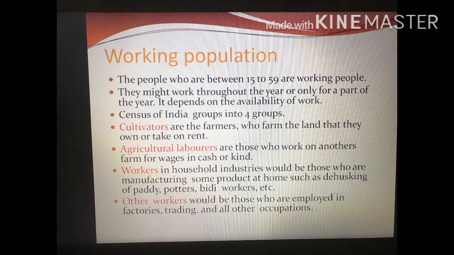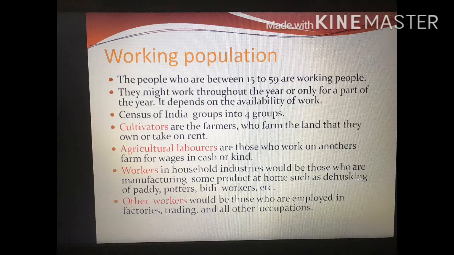Second, agricultural laborers are those who work on others' farms for wages in cash or in kind. That is not their land; they lease it. So they take the lease, grow the crops, and work on other farms.